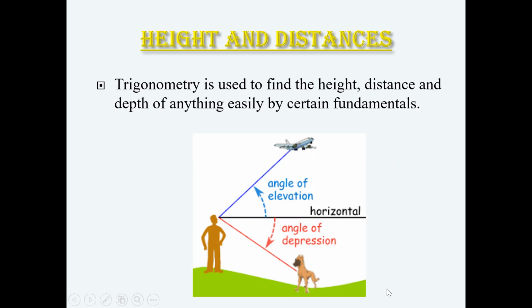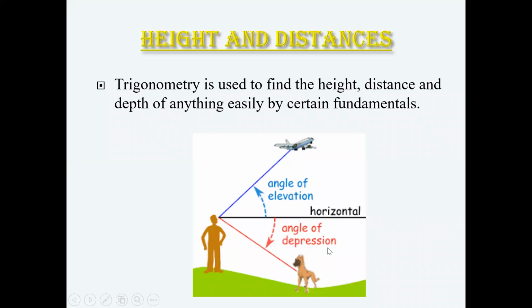Let's see. In this picture, we have a horizontal and we have angle of elevation. So how are we going to find the height of this plane? We can use trigonometric ratios. We can use this angle of elevation. But before that, we must have this horizontal. After that, if we want to find the depth of anything, we have angle of depression.